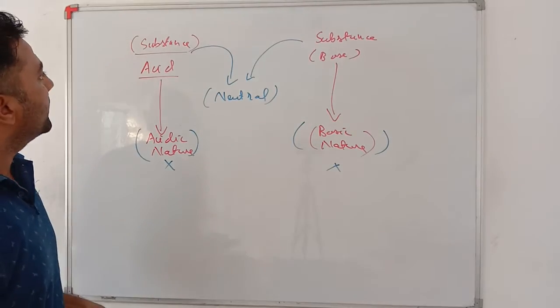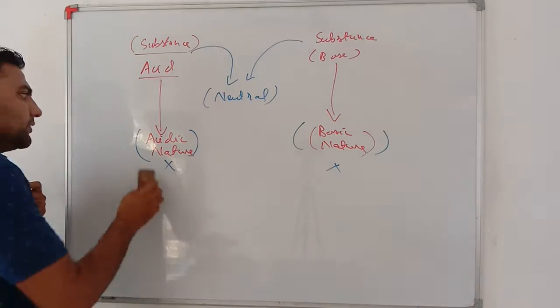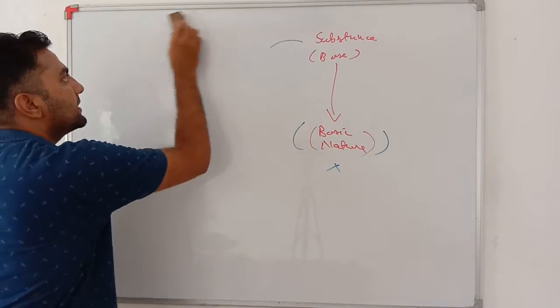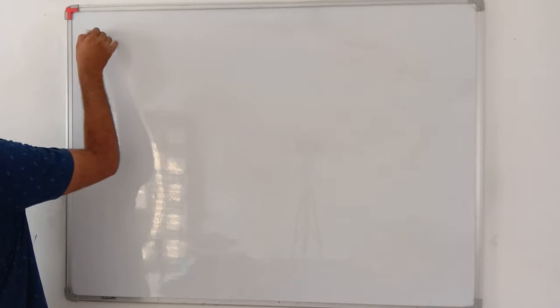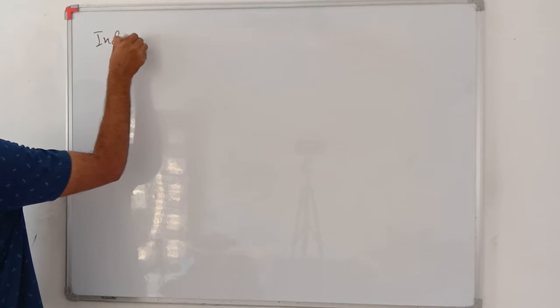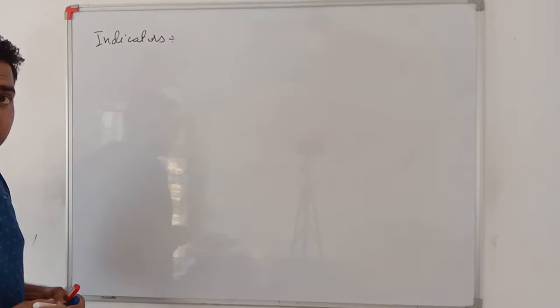Okay. So my dear friends, now we will study materials which tell us whether a substance is an acid or a base. So first of all we will study indicators. What are indicators?